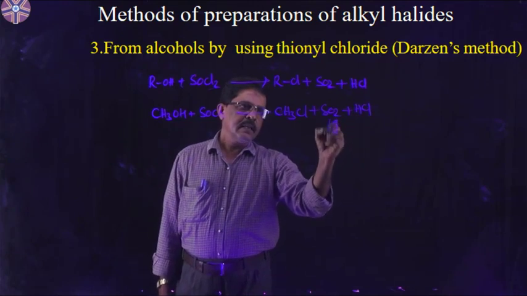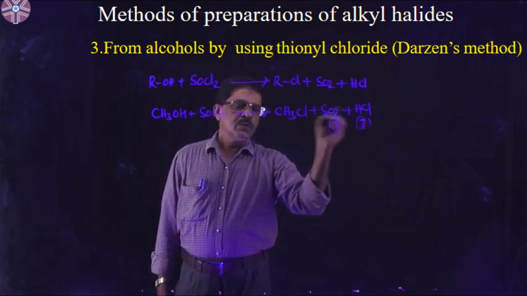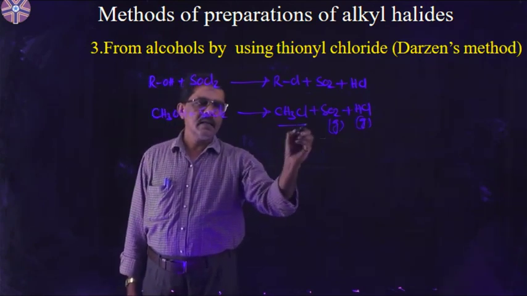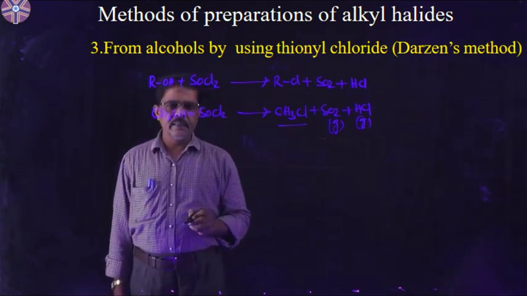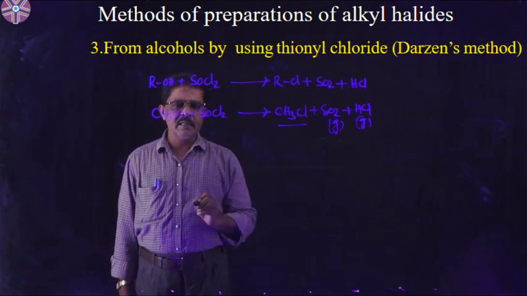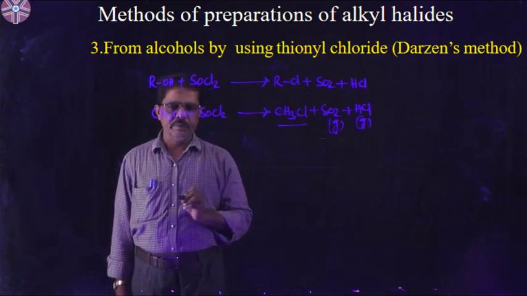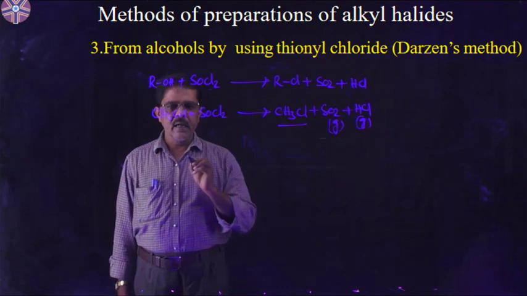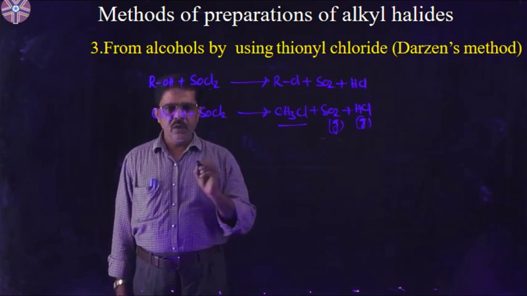HCl and SO2 both are gaseous products. Hence, the alkyl chloride obtained by this method is in very pure form. In this method, alkyl bromides and alkyl iodides are not prepared.